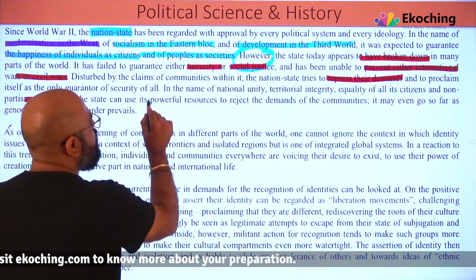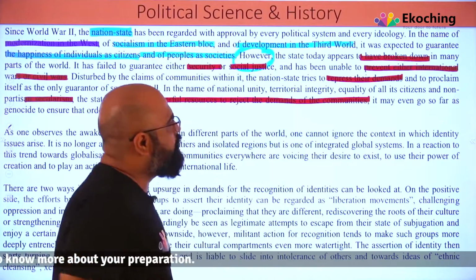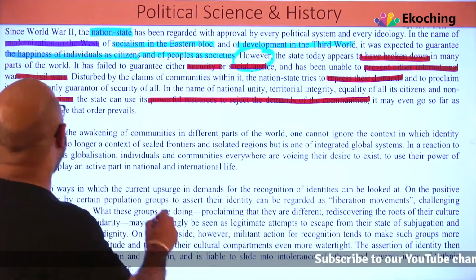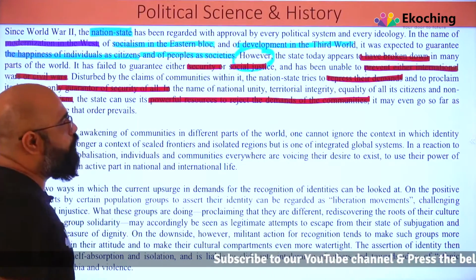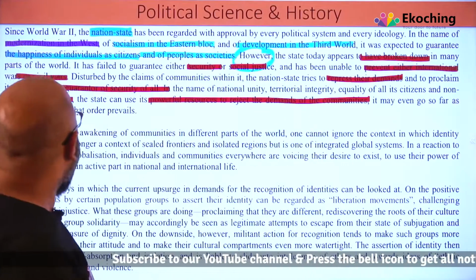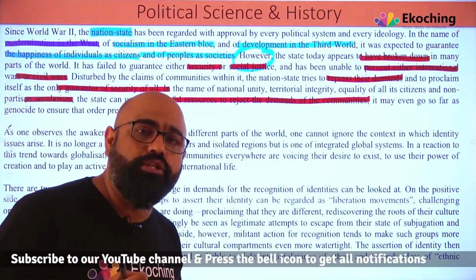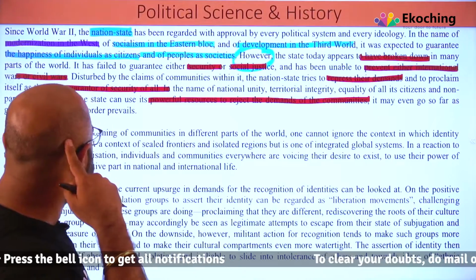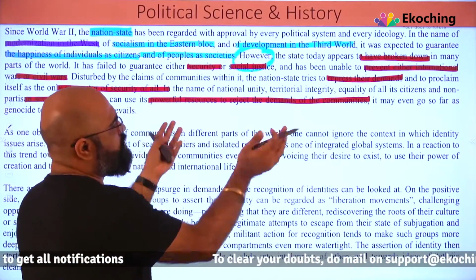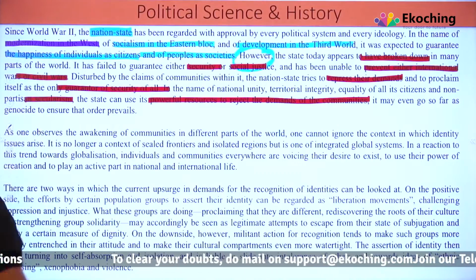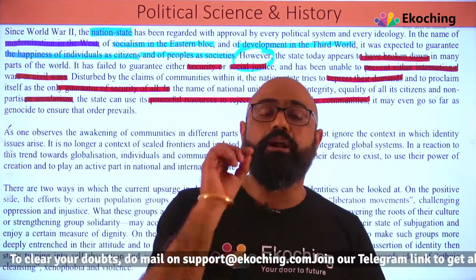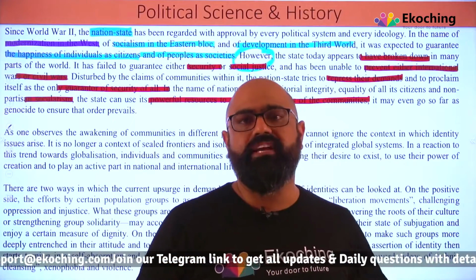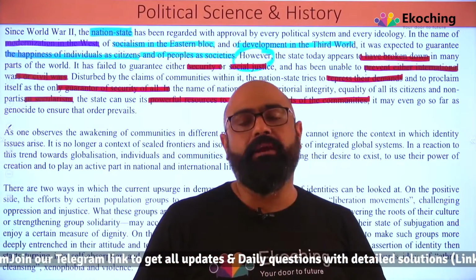The state can use its powerful resources to reject the demands of communities. So what they are talking about is to repress their demand and to proclaim itself as the only guarantee of security of all. So they are repressing their demand and proclaiming that they are the only ones who will guarantee security. In the name of national unity, territorial integrity, equity for all citizens, the state is using every possible way and may even go as far as genocide to ensure that order prevails.